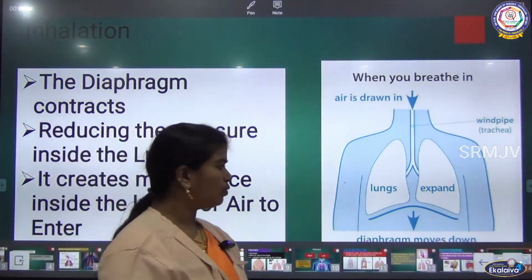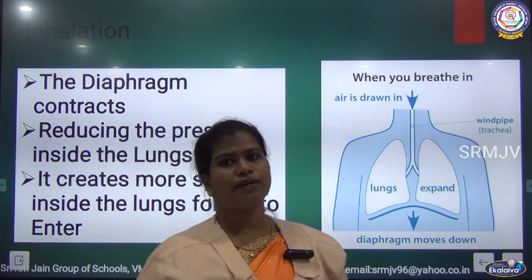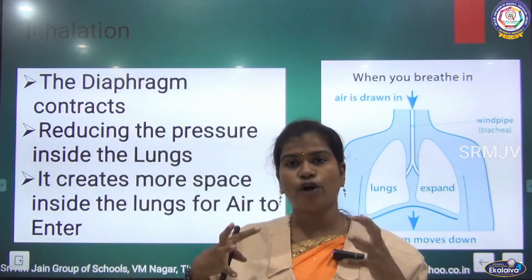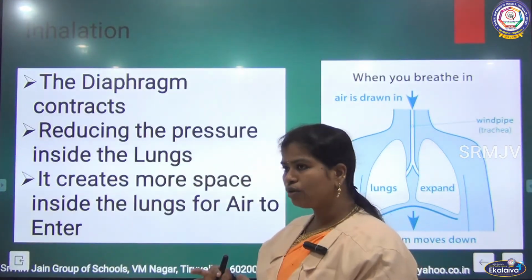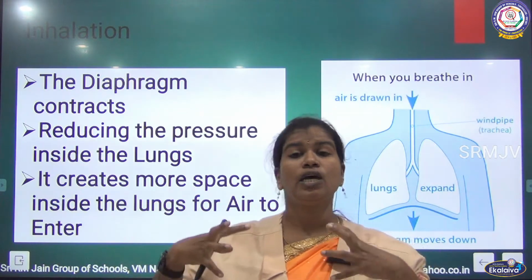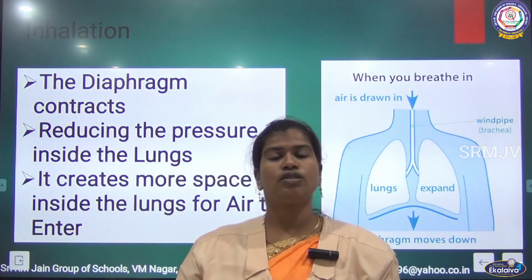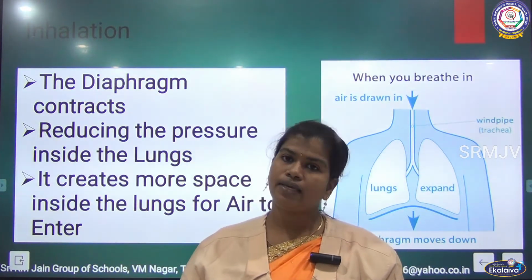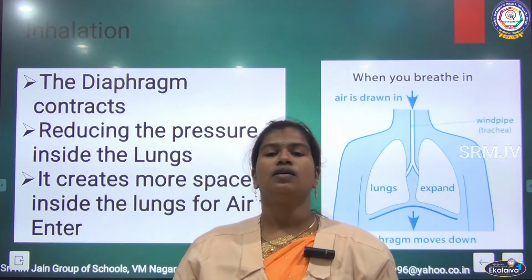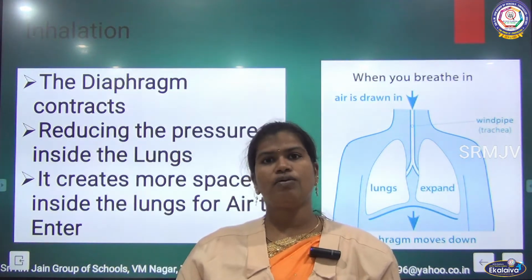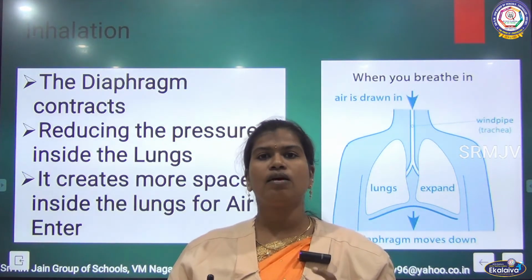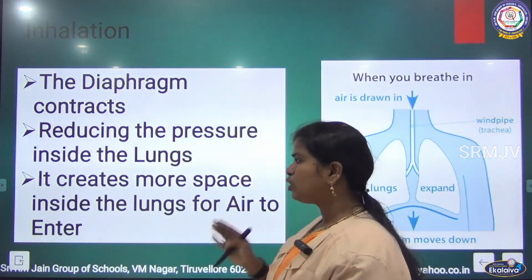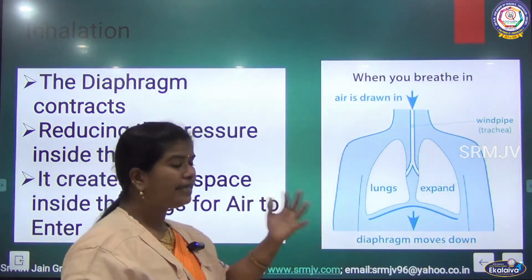When we breathe in, what happens to this diaphragm? When we breathe in, the diaphragm goes down, that is, it contracts. So when it contracts, what happens? The lungs get more space. That means when air enters our body, it needs more space to occupy, and that help is done by the diaphragm. So when we breathe in, the diaphragm goes down and contracts, so that all the alveoli are filled up with air. That is how it helps inhalation.